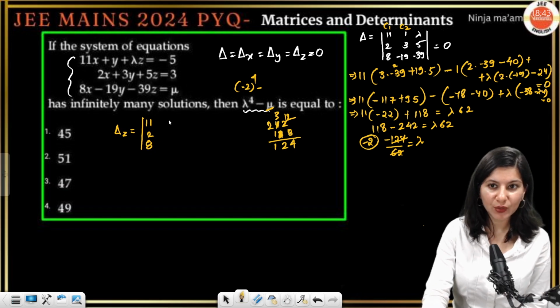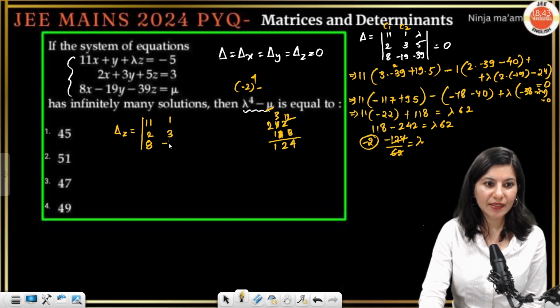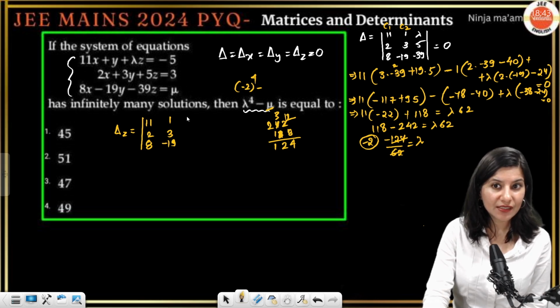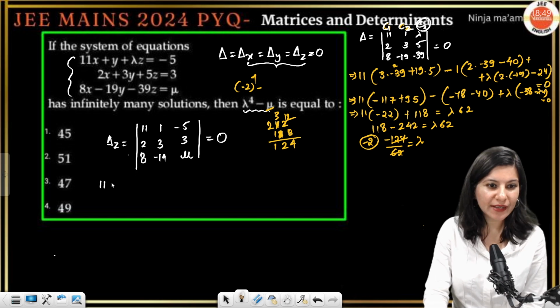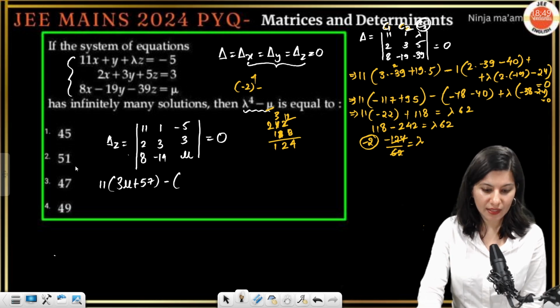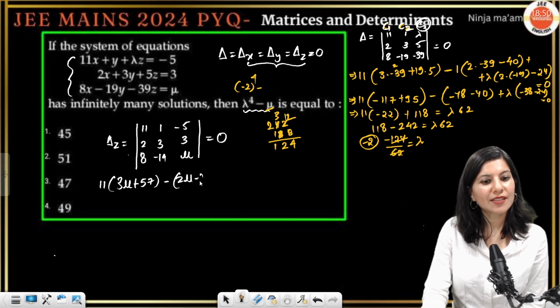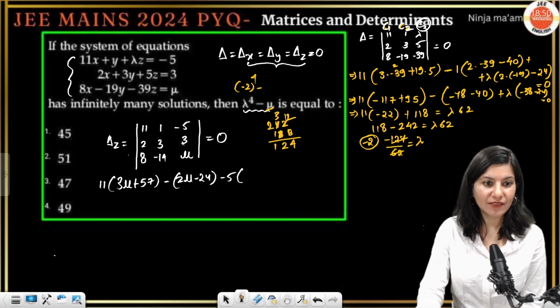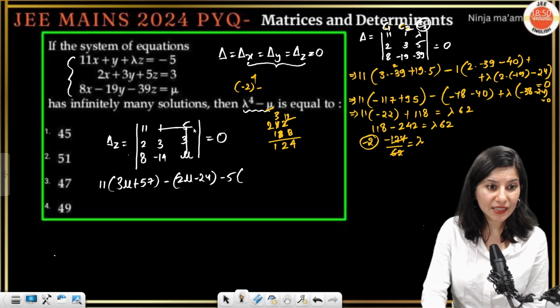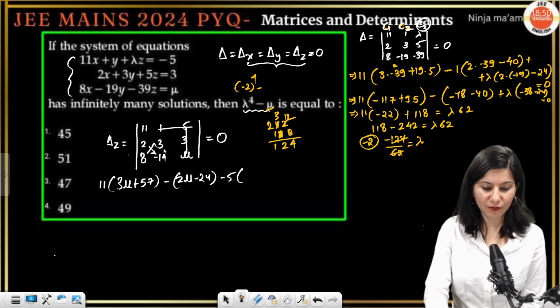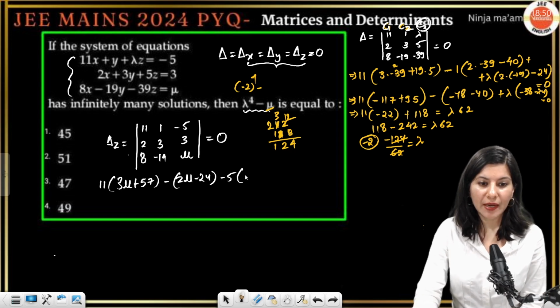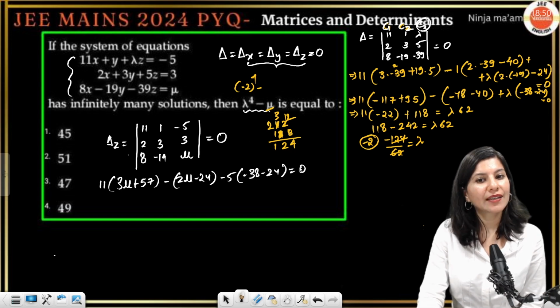So 11 to 8. Then 1, 3 and minus 19. And this is column 3 now will be replaced. So this is minus 5, 3 and mu. Let's solve it out. So 11, 3 mu minus, plus 57, correct. Minus times, then 2 mu minus 24, correct. So 2 mu minus 24. Minus 5 and you are having minus 38 minus 24, correct. Minus 38 minus 24 and this is equals to 0.